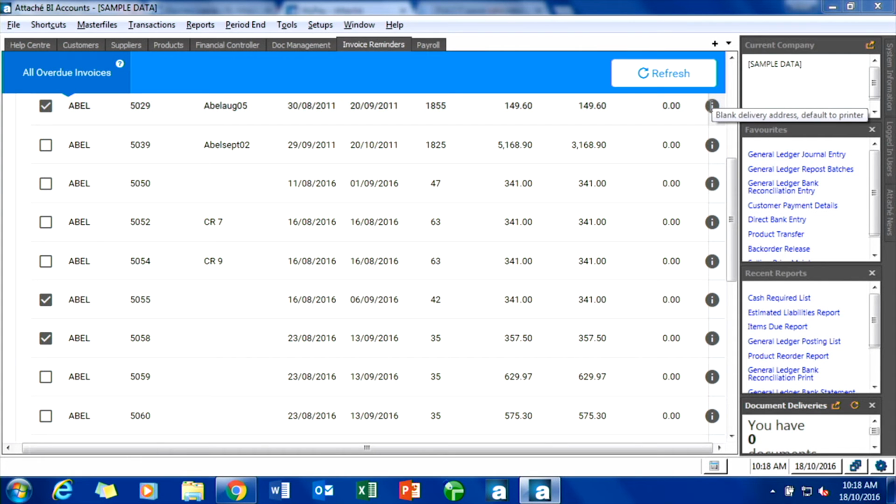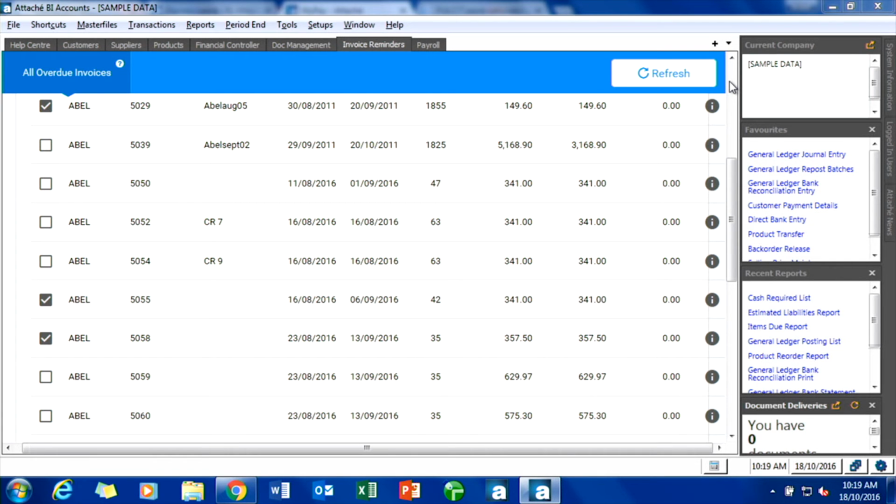But he wouldn't receive any, would he? Or they? Because it's a blank, they don't receive our invoices electronically. So it shows you which invoices are overdue, which ones you can email to your customers, and also which ones you haven't yet got set up to accept emails for whatever reason. Okay? So the Invoice Reminders is a fantastic tool that is already there. There's nothing that you need to set up. It will look at all that for you straight away.